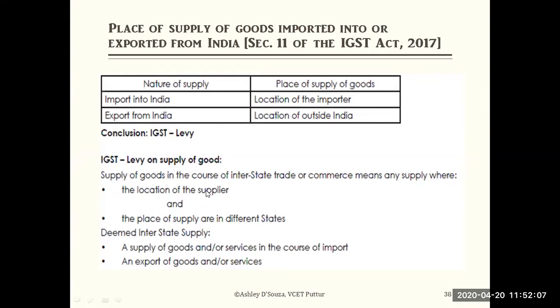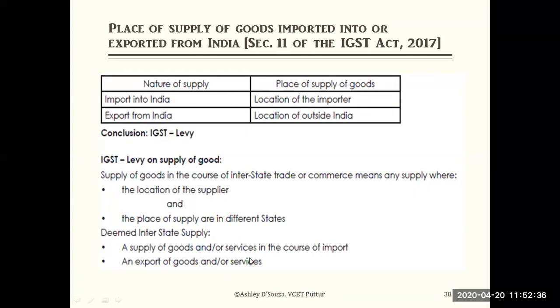Supply of goods in the course of interstate trade or commerce means any supply where the location of the supplier and the place of supply are in different states. We have already discussed these things. You are aware of when IGST is applicable. The location of the supplier is in one state and you are supplying to another, different state. Then IGST is applicable.